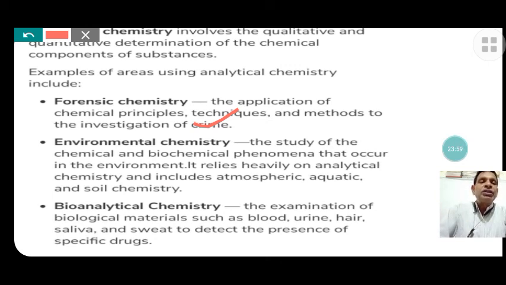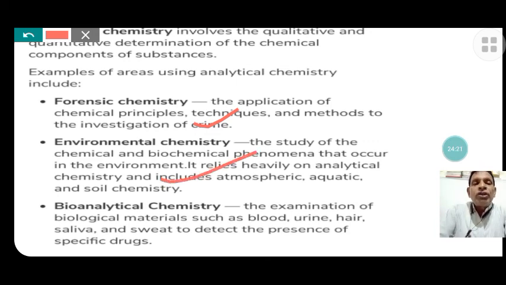Environmental chemistry, the study of chemical and biochemical phenomena that occur in the environment. It relies heavily on analytical chemistry and includes atmospheric, aquatic and soil chemistry. These are environmental chemistry, which belongs to analytical chemistry.